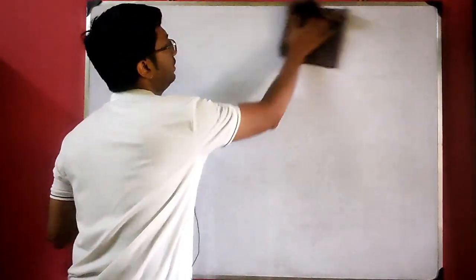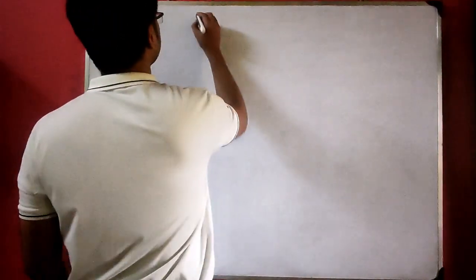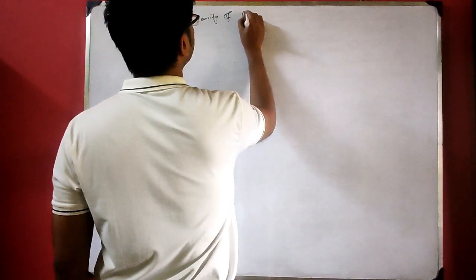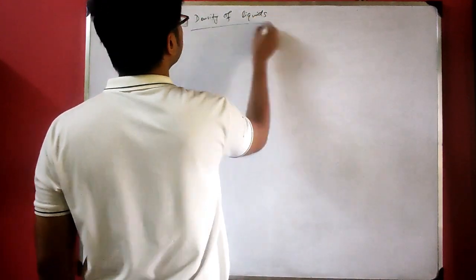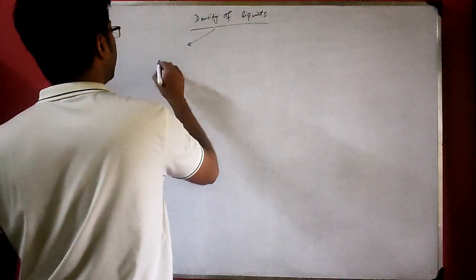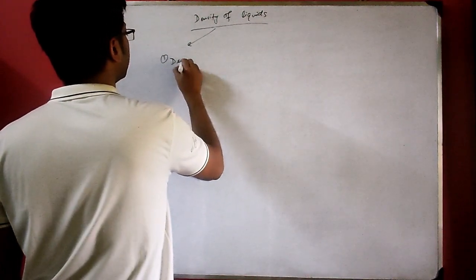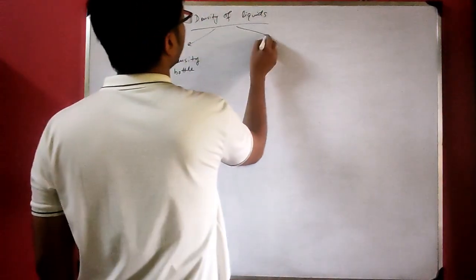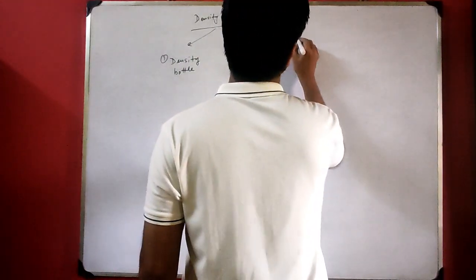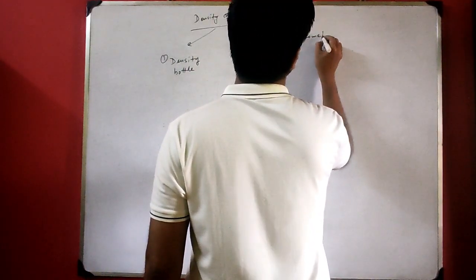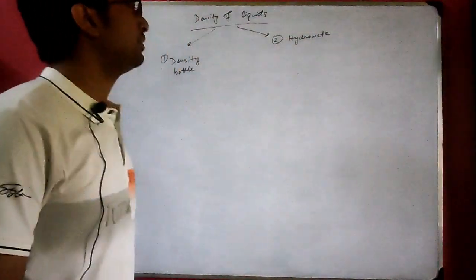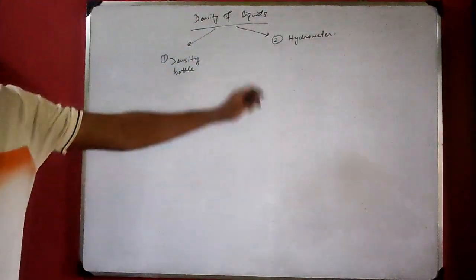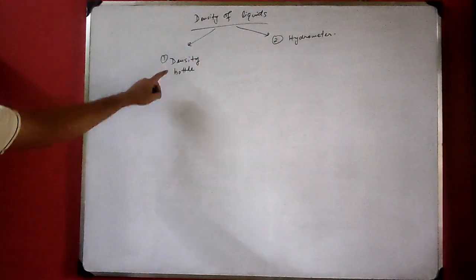Now let us see how to measure the density of liquids. Density of liquids can be measured by, number one, density bottle, and number two, hydrometer. Hydrometer is an advanced apparatus. We just see the reading. I will discuss it later. First we will learn how to find it by density bottle.